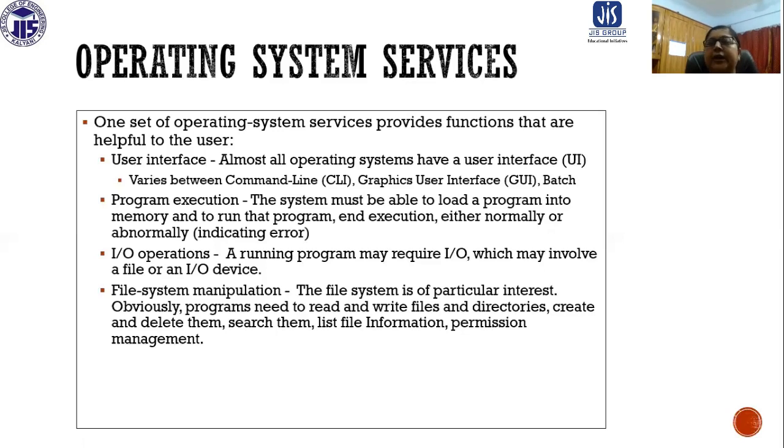Next, what do we require? IO operation. For execution of a program, not only the memory or processor is required. Input output is also a very important thing, because many programs require some value to be given by the user as input, and obviously after execution some output must be there. So the input output devices come here. The running program may require IO, which may involve a file or an IO device. Again, the operating system is going to handle all this.